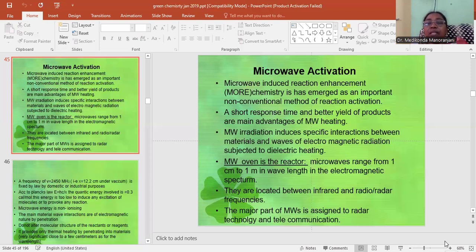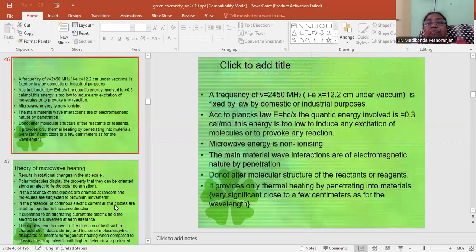Microwaves range from 1 centimeter to 1 meter in wavelength in the electromagnetic spectrum. They are located between infrared and radio radar frequencies. Major part of the microwaves is assigned to radar technology and telecommunications. A frequency of 2450 megahertz, that is equal to 12.2 centimeters under vacuum, is fixed by law for domestic or industrial purposes. According to Planck's law, E is equal to h nu by c.